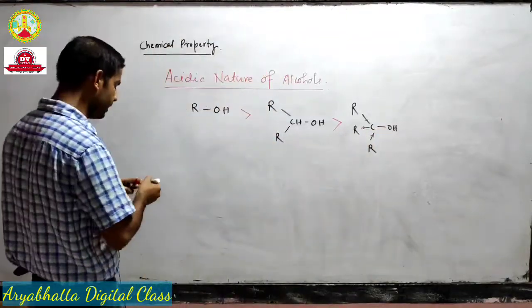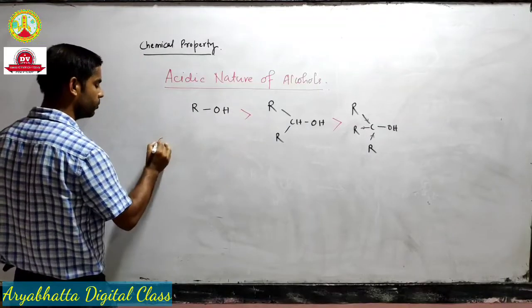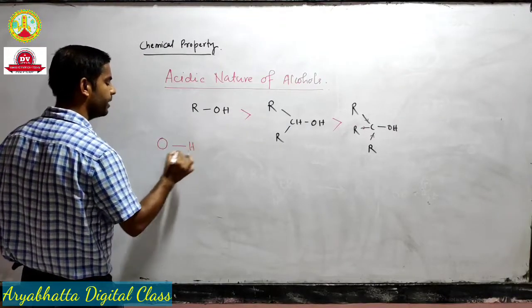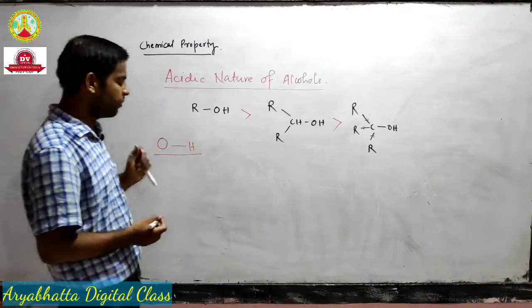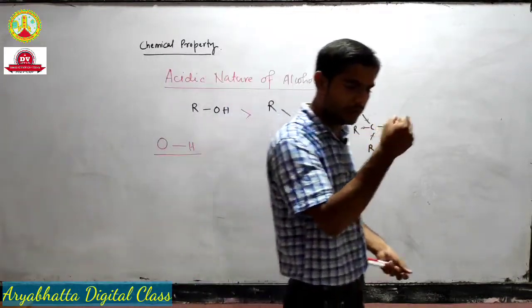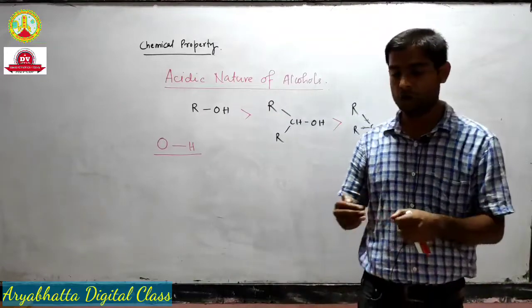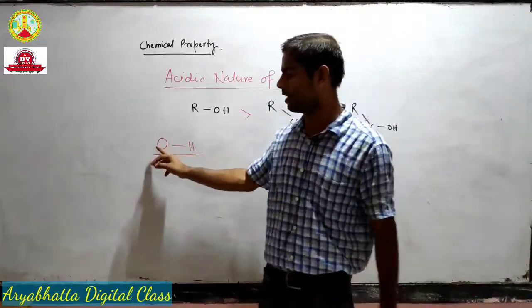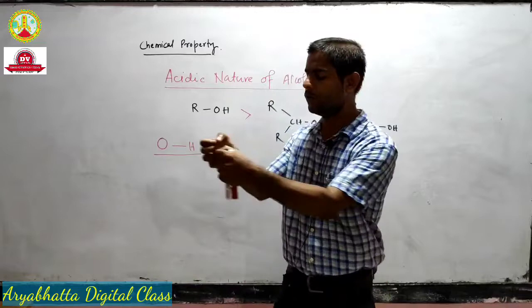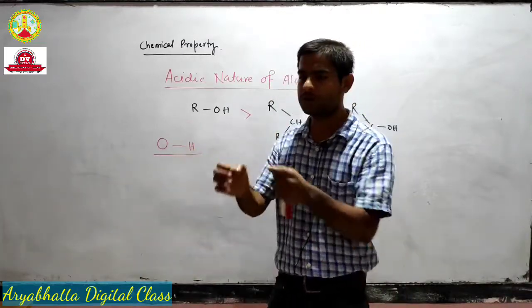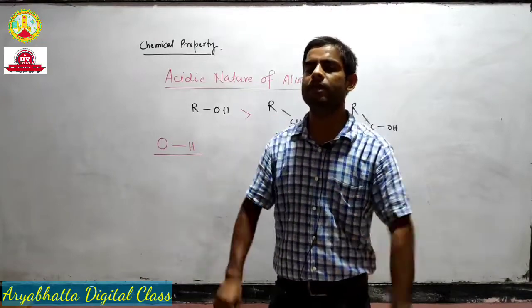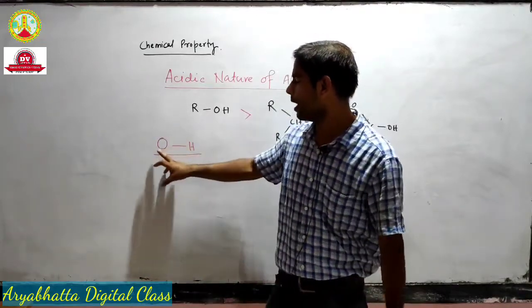Actually, the acidic nature in alcohol is due to the polarity of this OH bond. This OH bond is highly polar. Why? Because oxygen has very strong electronegativity. Oxygen is very electronegative, so it will pull electrons from hydrogen, and due to this pull, a polarity is created between oxygen and